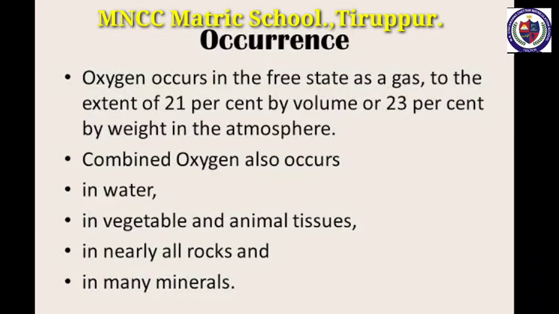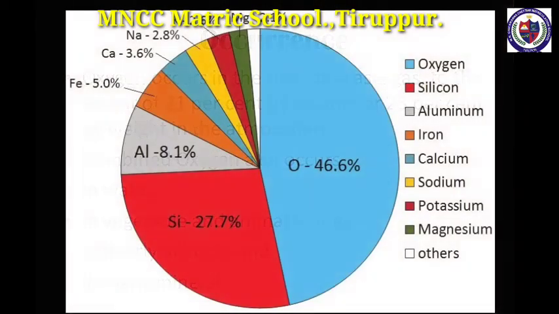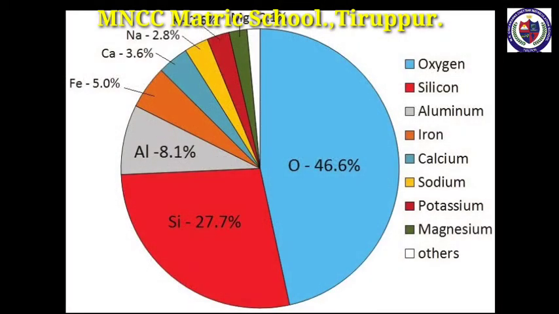It is also present in water, in vegetable and animal tissues, nearly all rocks and many minerals. In combined state, it is present in the Earth's crust as silicates and metal oxides. It is also found in water on the surface of the Earth. Triatomic molecule O3, known as ozone, is present in the upper layers of the atmosphere.